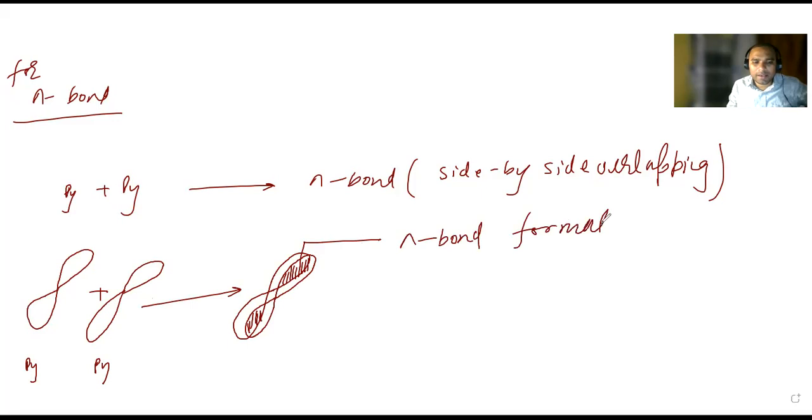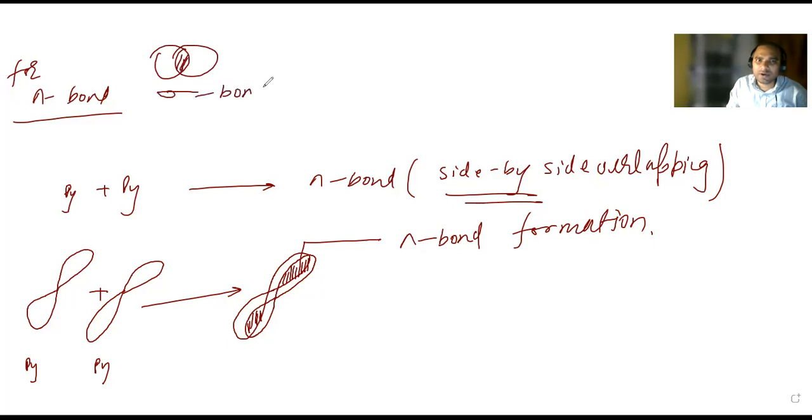So, sir, sigma bond formation is head to head overlapping, as you already drew, head to head. That's the sigma bond. And side to side is the pi bond. Head to head means sigma bond.